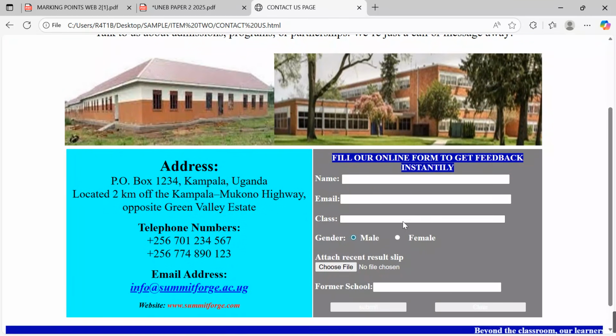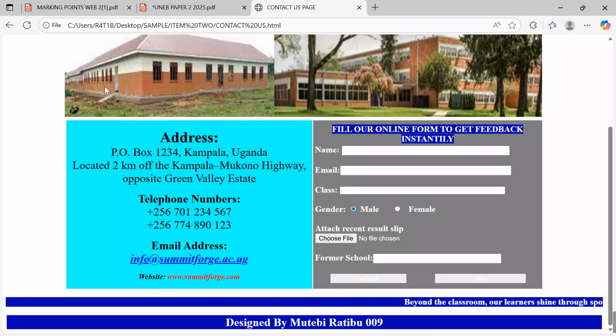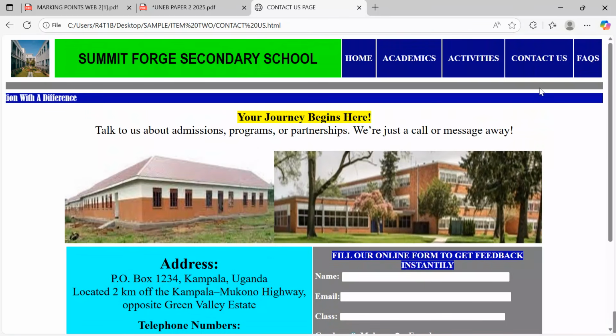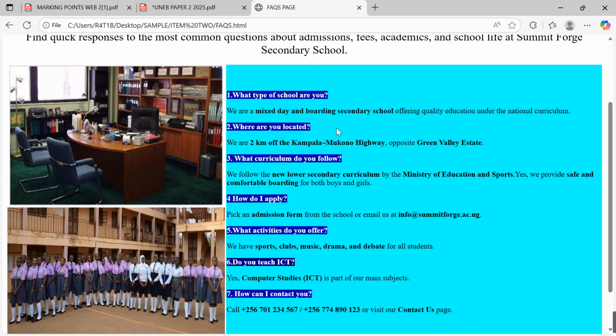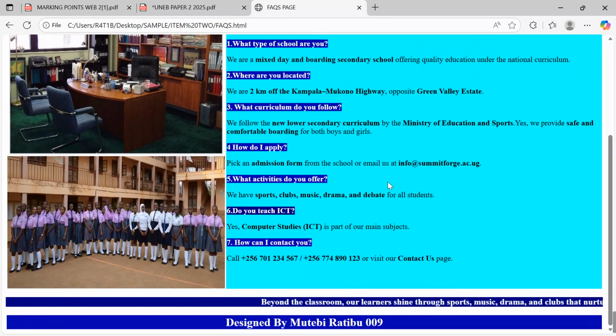On the contact us page, we have put some simple images, the address info, the email, the website link, etc. And then a form that interested applicants can fill in and then work with us. Then I've also put the facts page. Under the facts page, I've put the key common questions that they keep asking, that the learner can also think around so that we can move better.